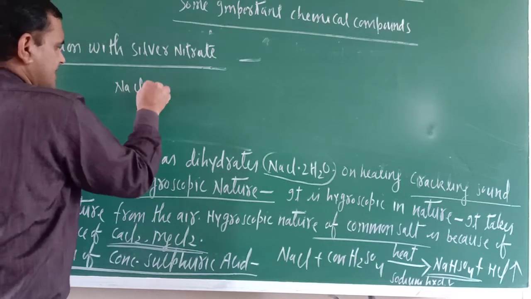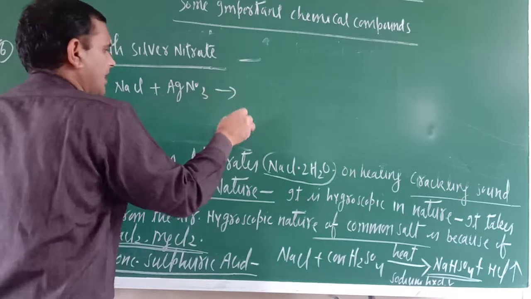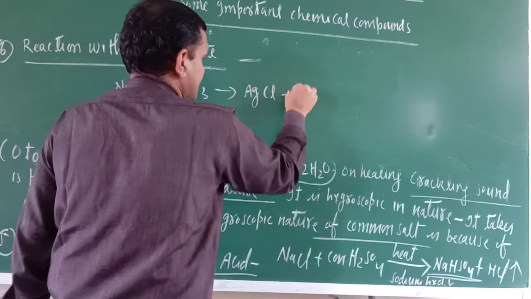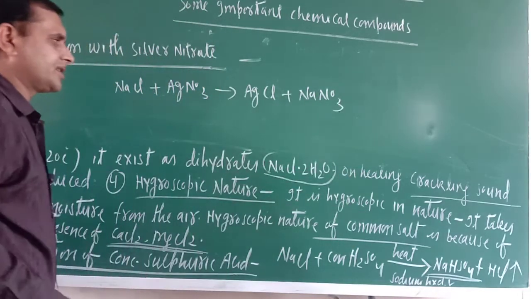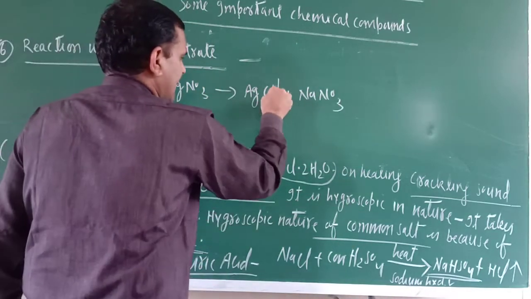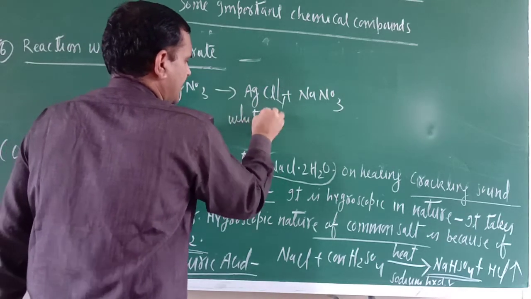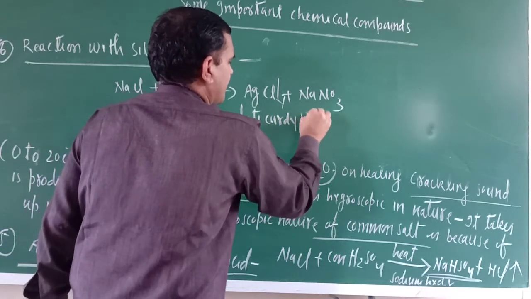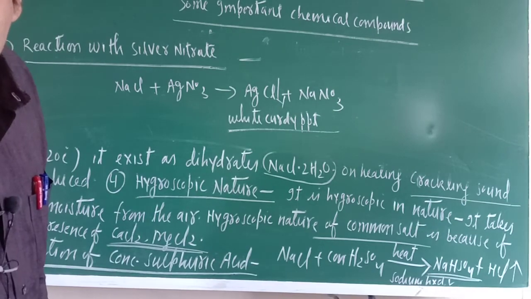NaCl, this is common salt, plus AgNO3. So what will form here? AgCl plus NaNO3. This is an ionic reaction. Now this is forming a white curdy PPT.